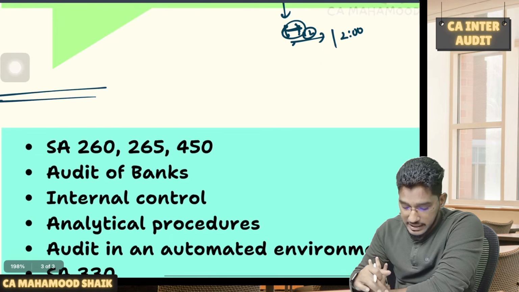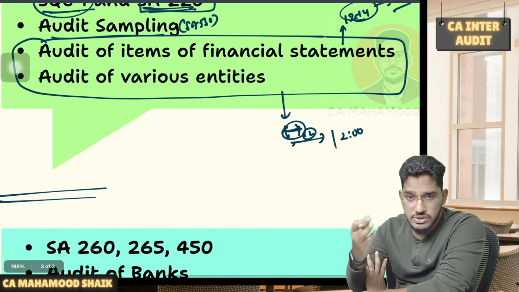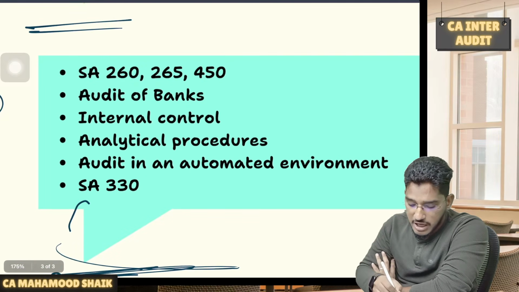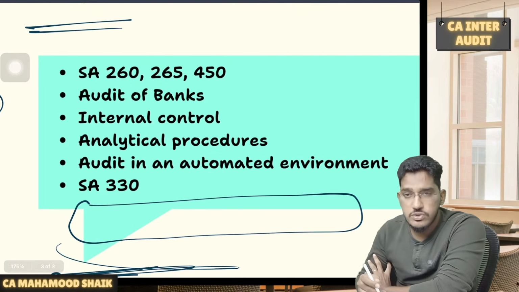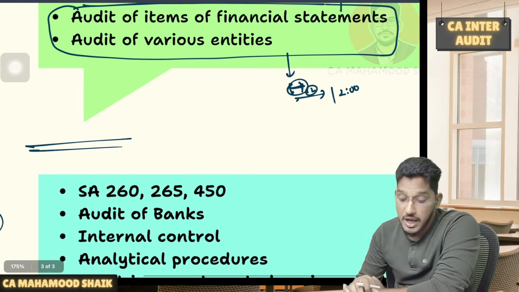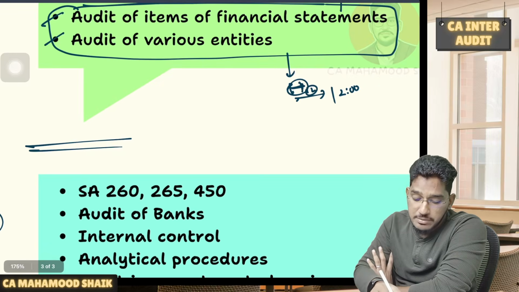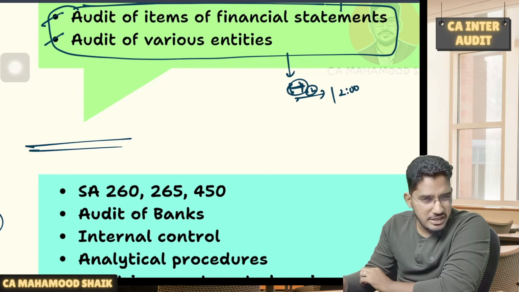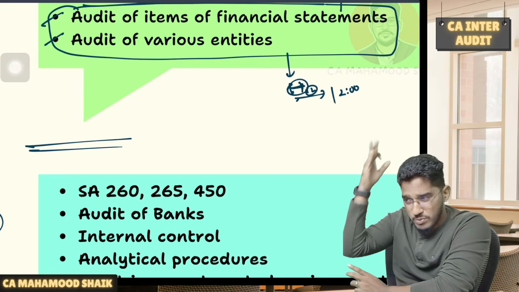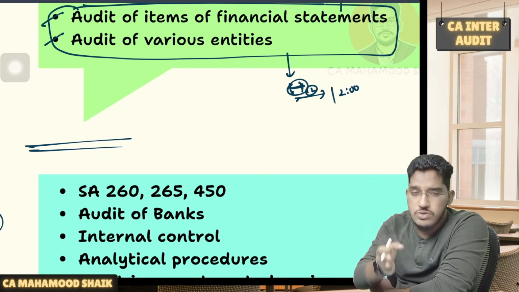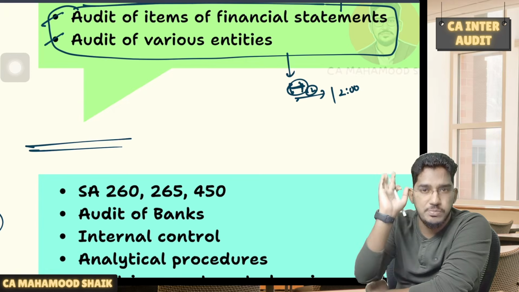When I say prepare it as close to the examination as possible, generally it should come here. But if I keep it in the third priority, you will ignore it altogether. No, that's not my intention. You have to compulsorily cover these two chapters, but as close as possible to the examination. Why? Because these chapters contain a lot of remembrance. There will be no concept. So many lists of points are there which you are required to remember. So try to prepare as close as possible to the examination, but compulsorily prepare it.